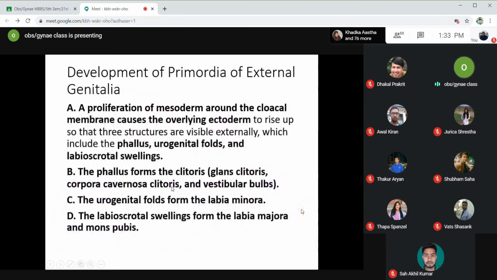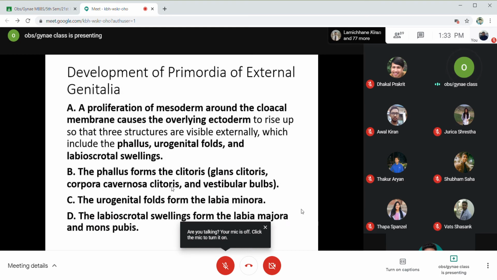Now, how are the external female genitalia developed? Until now, we were discussing the development of internal female genitalia. For the development of the female external genitalia, the primordia comes from the mesoderm. There is a proliferation of mesoderm around the cloacal membrane. When the mesoderm around the cloacal membrane proliferates, there will be a rise of overlying ectoderm. The ectoderm that lies just above the mesoderm will rise up, and there will be formation of three distinct structures.